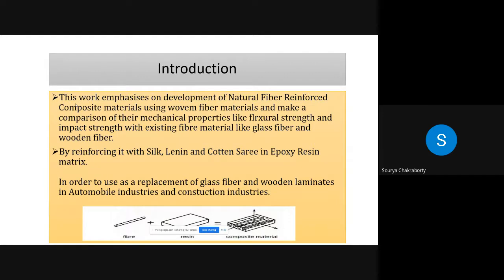That's why in this paper we try to make a composite material using woven fiber material, and make a comparison of mechanical properties like flexure strength and impact strength with existing fibers like glass fiber and wooden fiber. We reinforced it with silk, cotton, and linen sari in epoxy resin, so that we can use it as a replacement in automobile industry and construction industry, where you use glass fiber and wooden fiber.